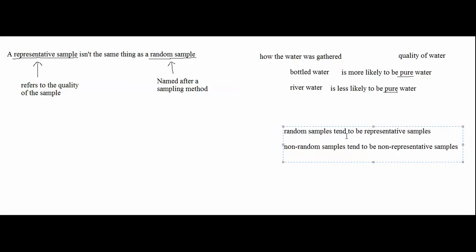Random samples tend to be more representative, and non-random samples tend to be less representative, because no sample is completely representative. These terms, random and non-random, describe how the sample was gathered, how the people were selected. And the term representative describes the quality of the sample.